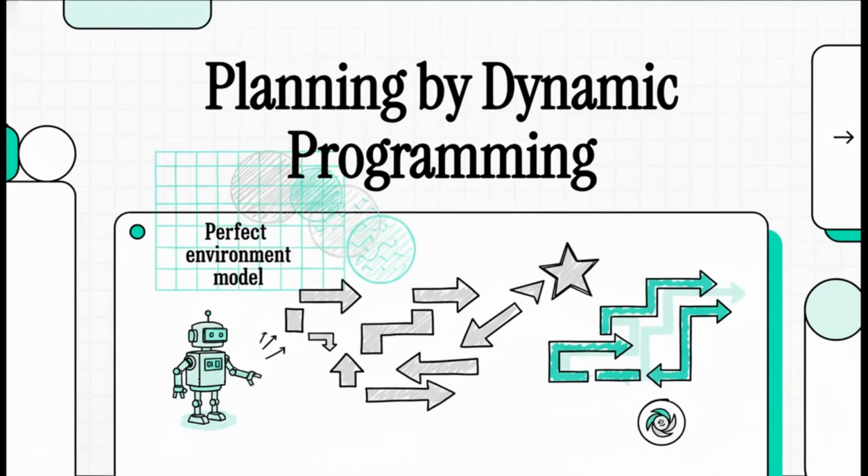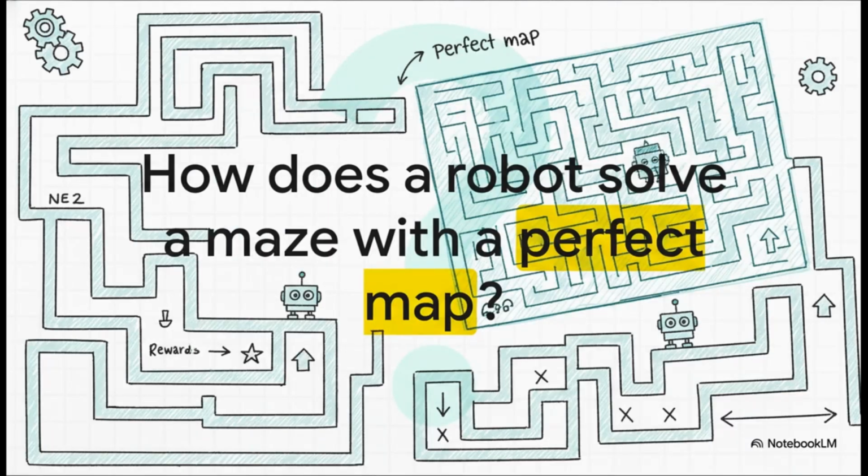When we talk about reinforcement learning, usually we're picturing an agent learning through trial and error, right? But what if it didn't have to? What if it already started with a perfect map of its world? Today, we're diving into planning, the art of finding the absolute best path when you already know all the rules of the game.